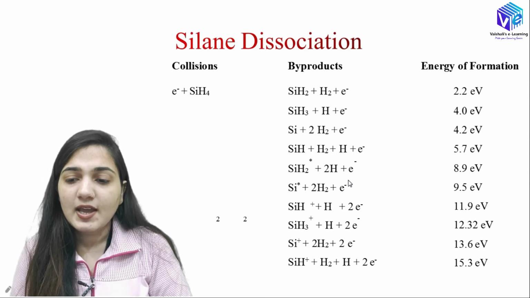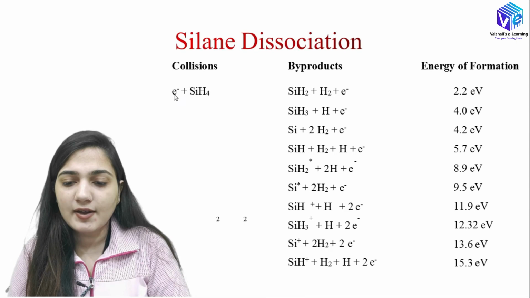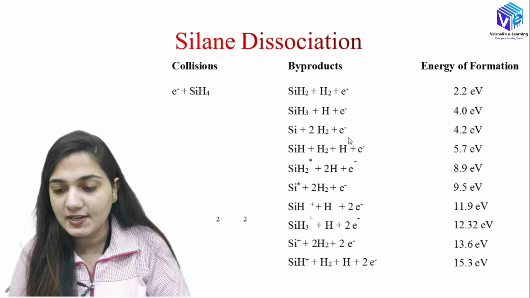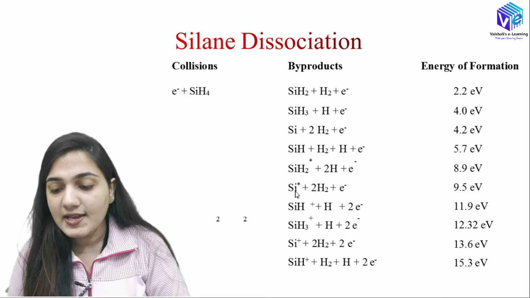Now you can see the silane dissociation. With the help of collision, we have the electron colliding with the SiH4. The byproducts can be SiH2 plus H2 plus electron, SiH3 plus H plus electron, Si plus 2H2 plus electron, SiH plus H2 plus H plus electron, SiH2 plus 2H plus electron, Si star, which